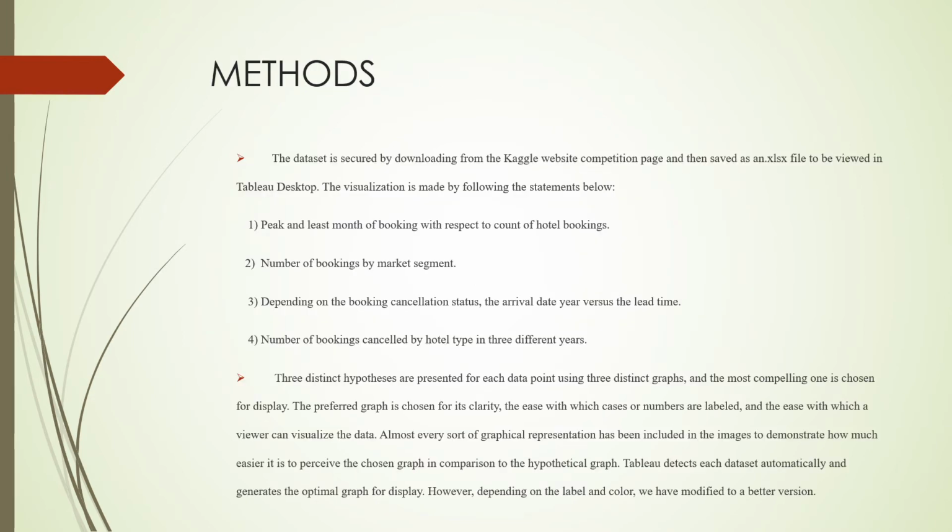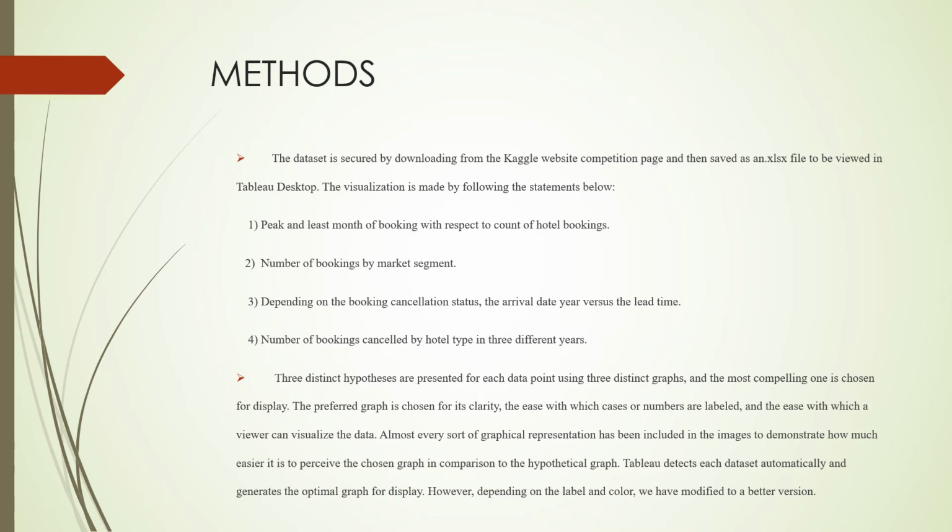Now coming here to the methods. Firstly, the data set was secured by downloading from the Kaggle website competition page and then saved in an Excel file to be viewed in Tableau Desktop. The visualizations are made for the following statements: firstly, peak and least month of booking with respect to the count of hotel bookings, number of bookings by market segment depending on the booking cancellation status, the arrival date versus lead time, and number of bookings cancelled by hotel type in 3 different years.